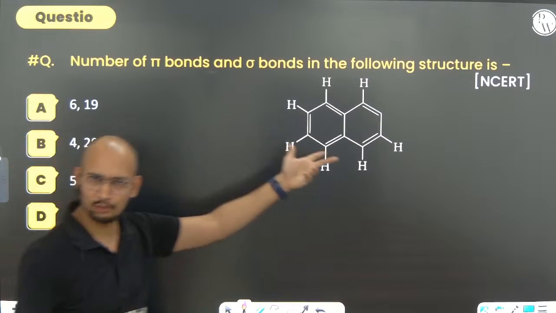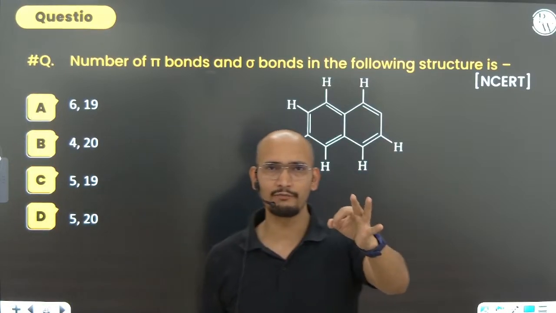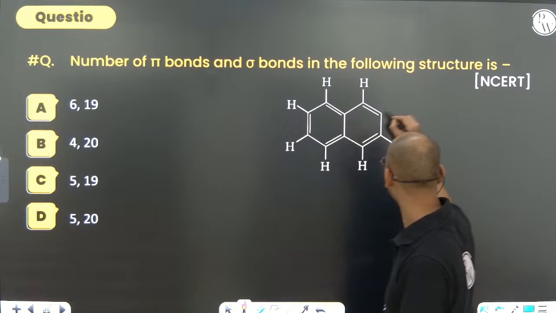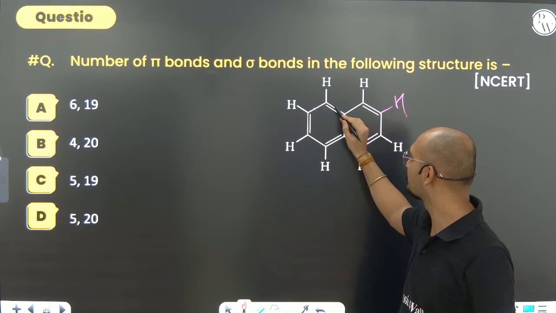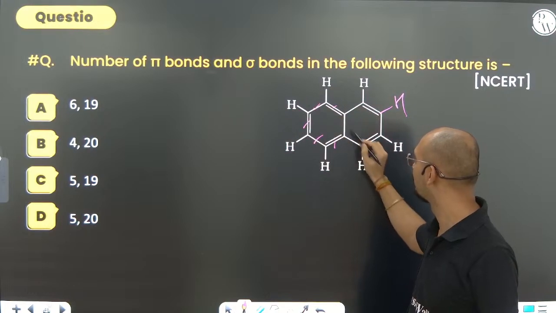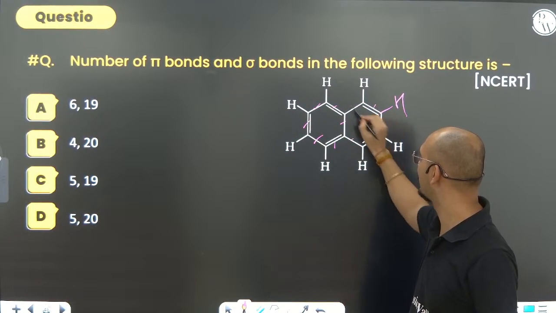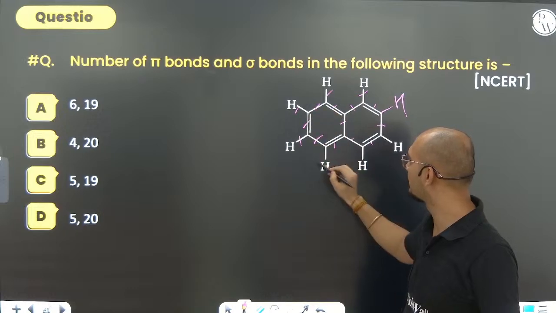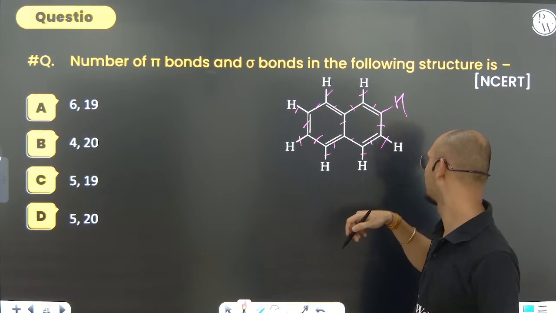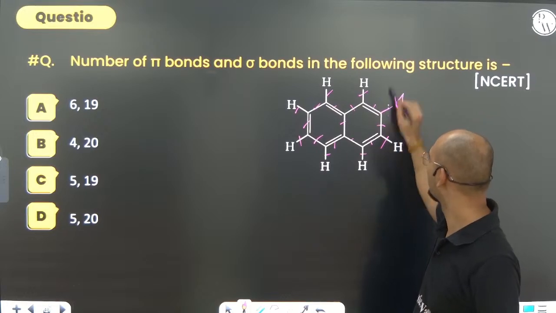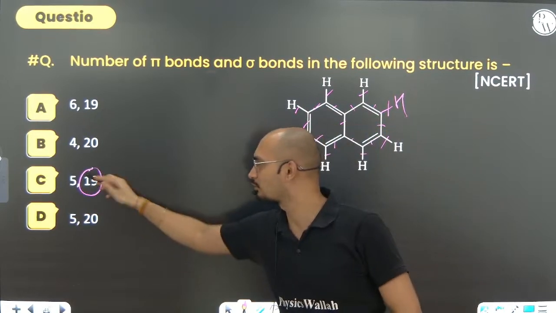I hope you all know how to find out pi and sigma. First of all, you are going to find out all the sigmas. Though it is not given, you can make it. How many are there? One. I'm starting from here. How many sigma? 1, 2, 3, 4, 5, 6, 7, 8, 9, 10, 11, 12, 13, 14, 15, 16, 17, 18, 19. So 19 sigma is there. Option 2 comes from here.